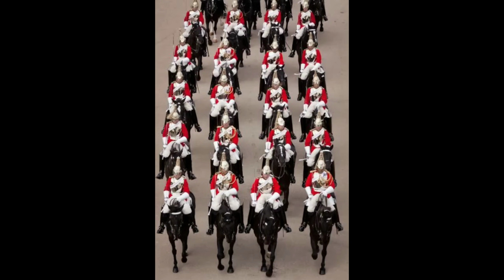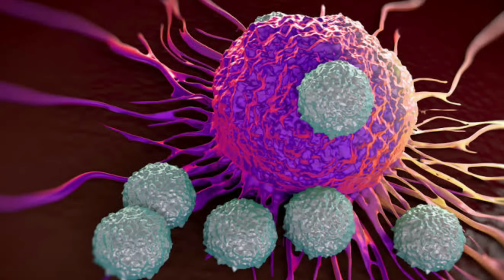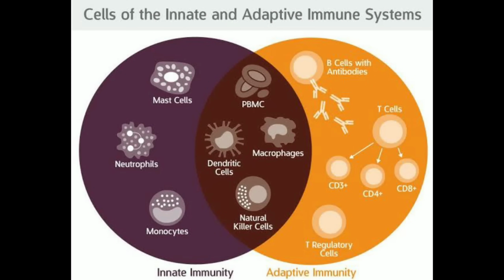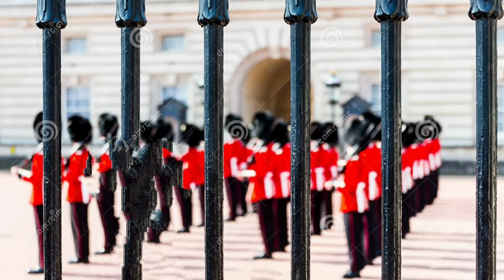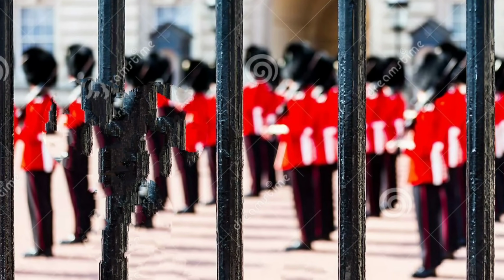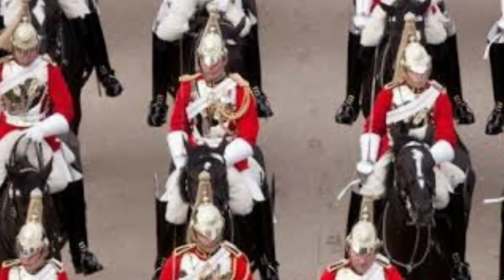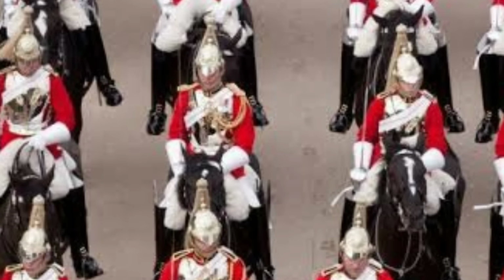So in case of immunity, the third line of defense are the specific lymphocytes that are produced by the immune system called as immune cells, that is the B cells and the T cells, or B lymphocytes and the T lymphocytes, and these immune cells are a part of adaptive immune response. So once the enemy gets an access to the gate, the third level of protection or the defense are the soldiers who are inside the gate.